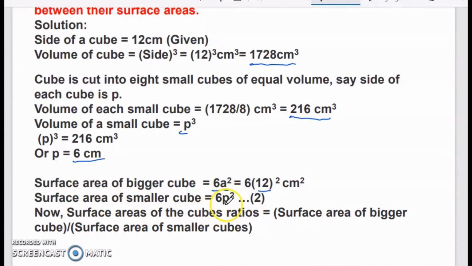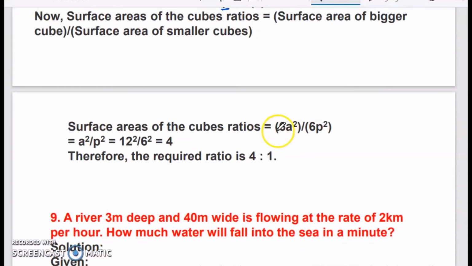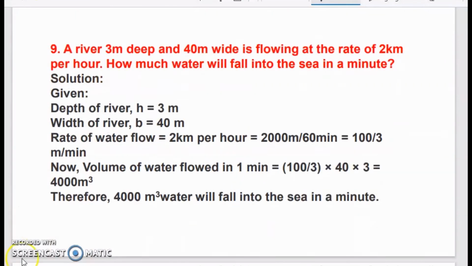For the smaller one, we took the side as p, so 6p square. So that is 6a square divided by 6p square. Here 6 and 6 you can cancel directly. a is 12, the side of the bigger cube. 12 square by 6 square. When you evaluate this, you will get the answer as 4. So the ratio is 4:1.